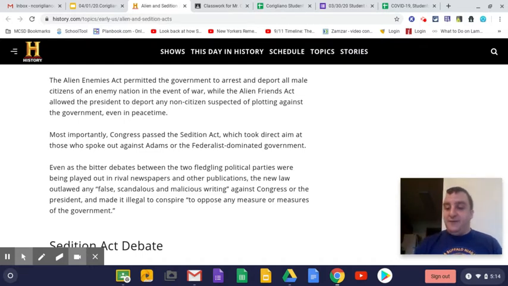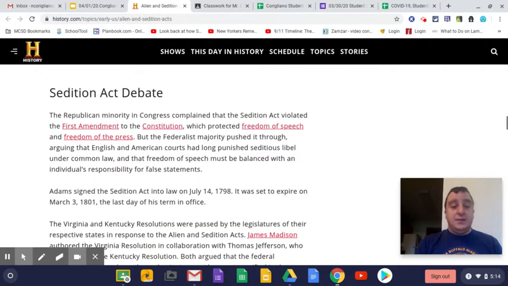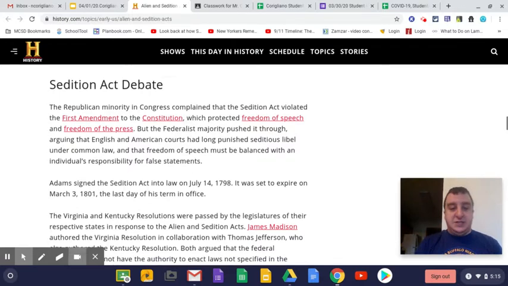So number 11, John Adams signed the Alien and Sedition Acts into law on July 14th, 1798. More specifically, he signed the Sedition Act on July 14th, 1798, and that's when that law came into being and became official. So what was the main complaint against the Sedition Act?